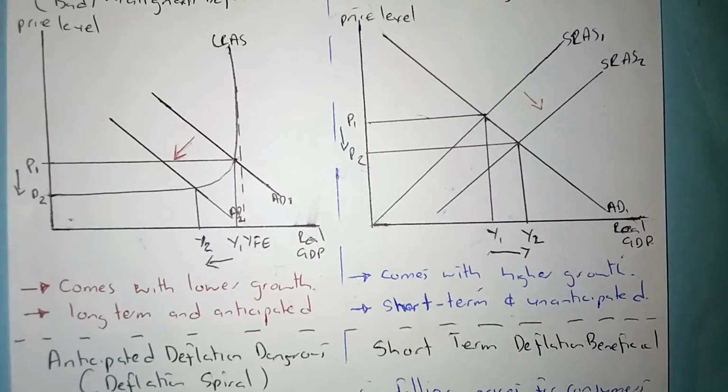The reason it's short term is because we're talking about how prices of raw materials are going to fall. That's only going to happen for a short period of time, so we're going to escape from that deflation. On the supply side, it is short term and unanticipated because the price of raw materials can fall and rise within weeks. So it's called short term and unanticipated deflation. It's going to be beneficial to the economy because it comes with high growth.